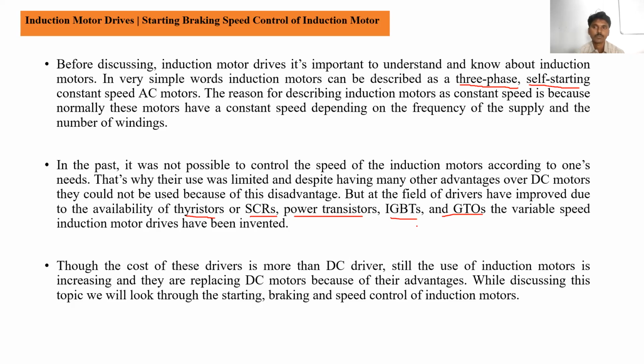So that's why induction motors are mostly preferred for speed control in some applications like rolling mills, steel mills, textile mills, and so on.